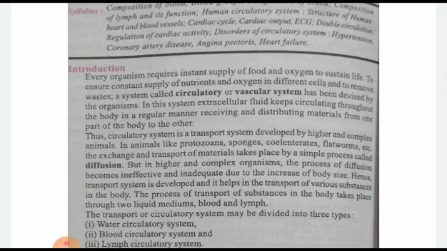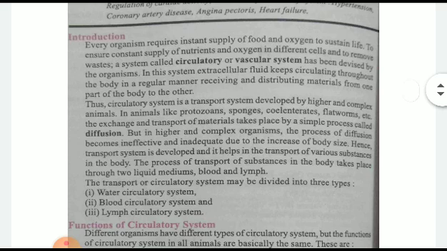And the process is carried out from higher concentration to lower concentration in animals such as protozoa, sponge, and coelenterate by the diffusion process. The transport or circulatory system may be divided into three types: water circulatory system, blood circulatory system, and lymph circulatory system. These are the three types of circulatory system which are present in our body.